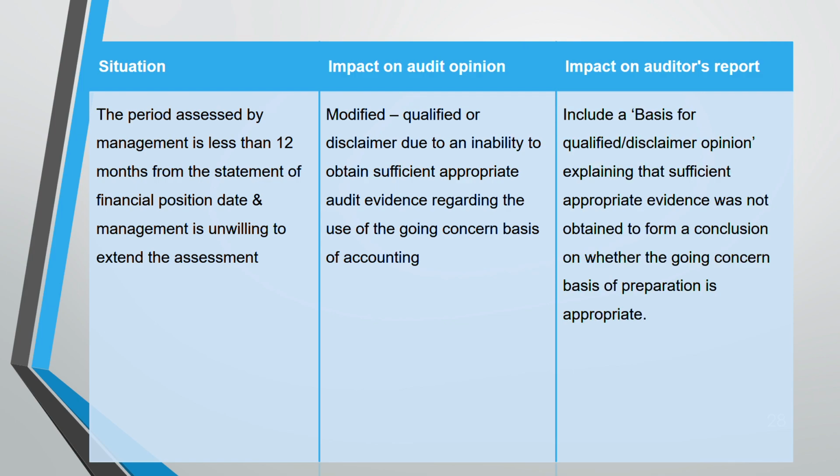The situation is that the assessment period is less than 12 months, and management is not extending the assessment, they're unwilling. In the auditor's report, there will be a basis for qualified or disclaimer of opinion, and why they did not get sufficient appropriate evidence.